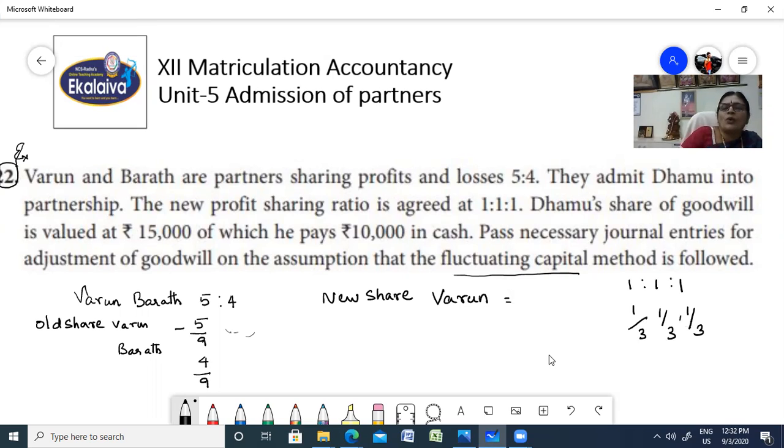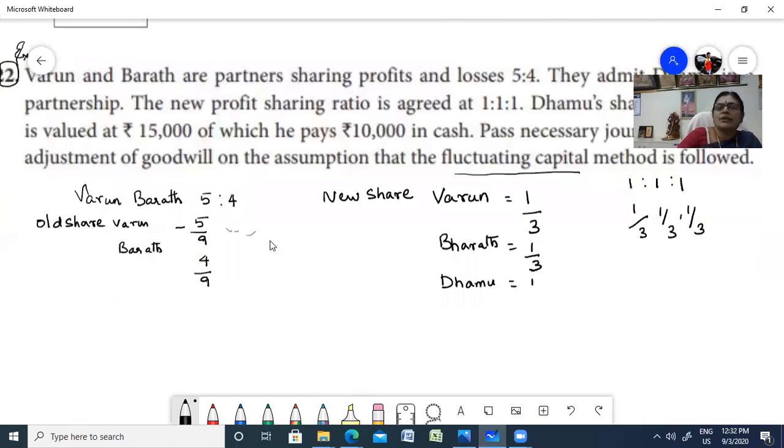So Varun's new share is 1 by 3, Bharat's share is also 1 by 3, and the new partner Damu is also going to get 1 by 3. Now, first thing is you have to calculate the sacrifice.